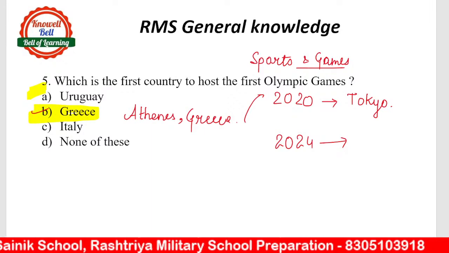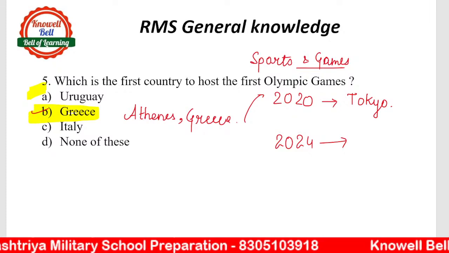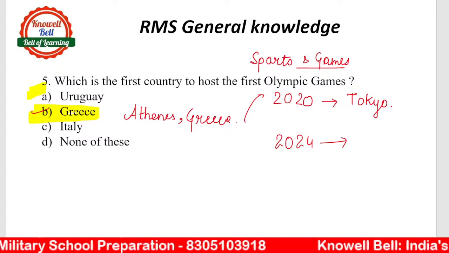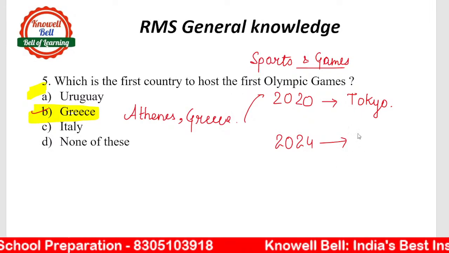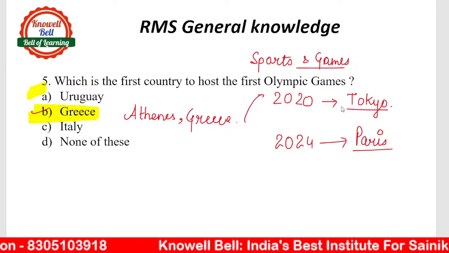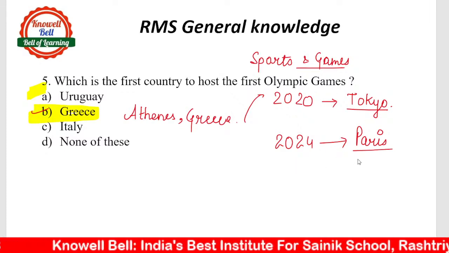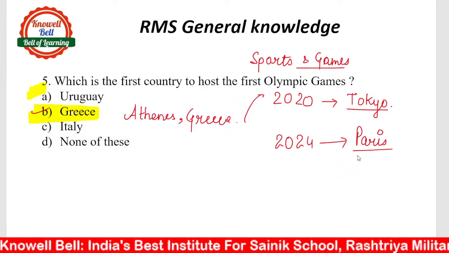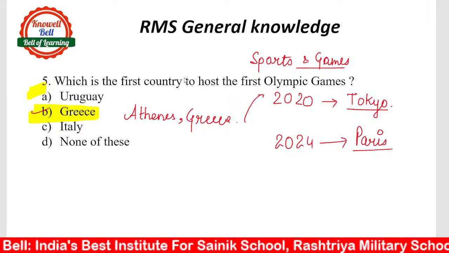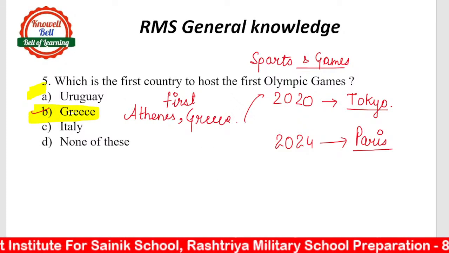No, Paris. Yes, correct, Aditya. No, Vishnu, not India. No, Majinder, not Tokyo, not USA, Ishita. Paris is the right answer. Okay. The games are going to be conducted in Paris. For 2020, the Olympic Games were conducted in Tokyo. For 2024, they are going to be conducted as Summer Olympics in Paris. And first Olympic Games were conducted in Athens, Greece. So everyone take notes of this.